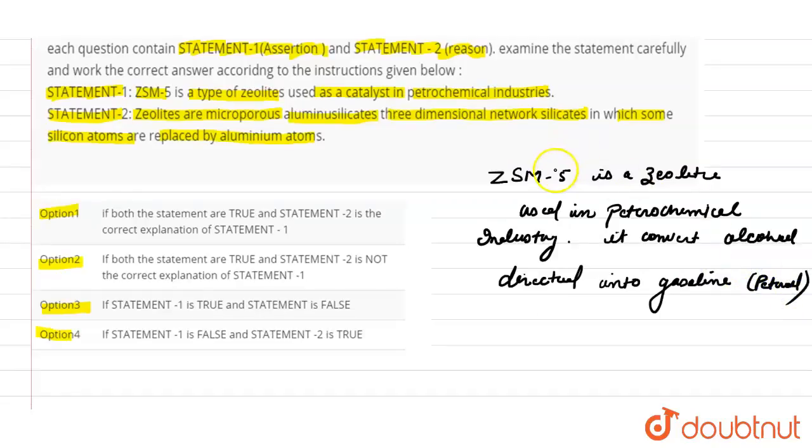And why are zeolites used as a catalyst in the petrochemical industries? Because these types of catalysts have high porosity, due to which they are used as a catalyst in the petrochemical industries.